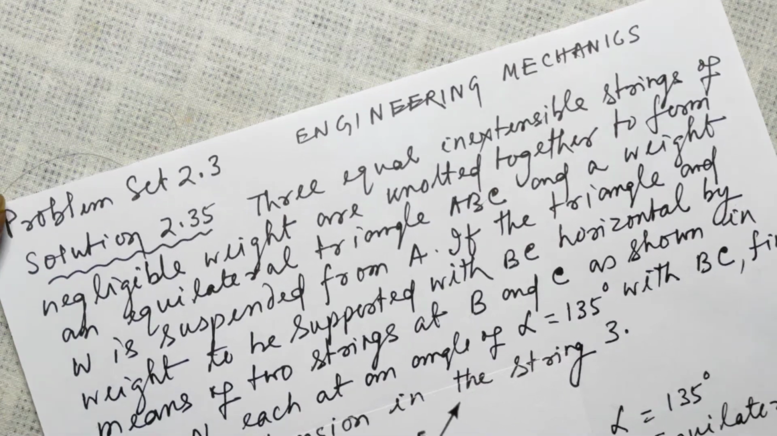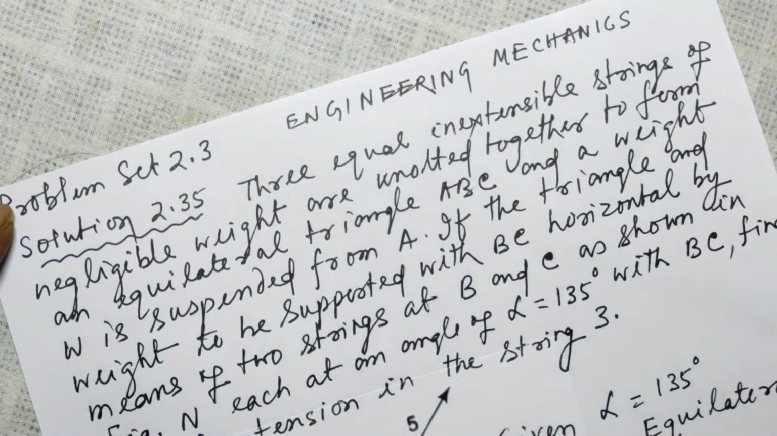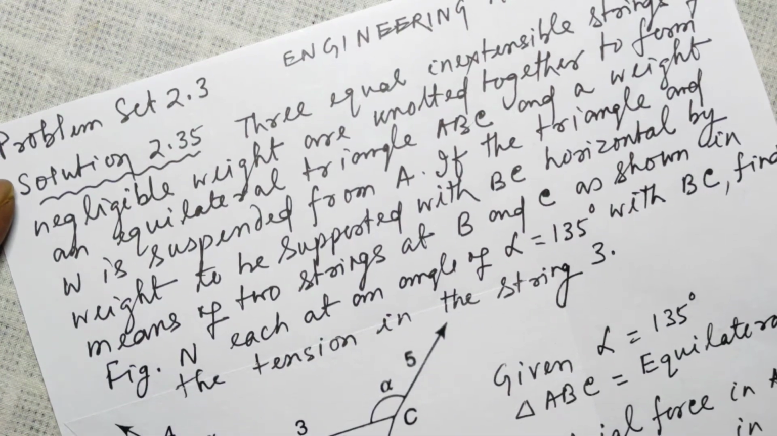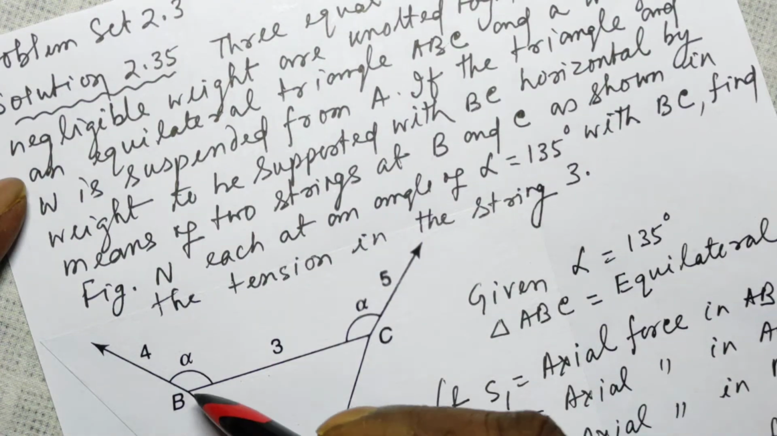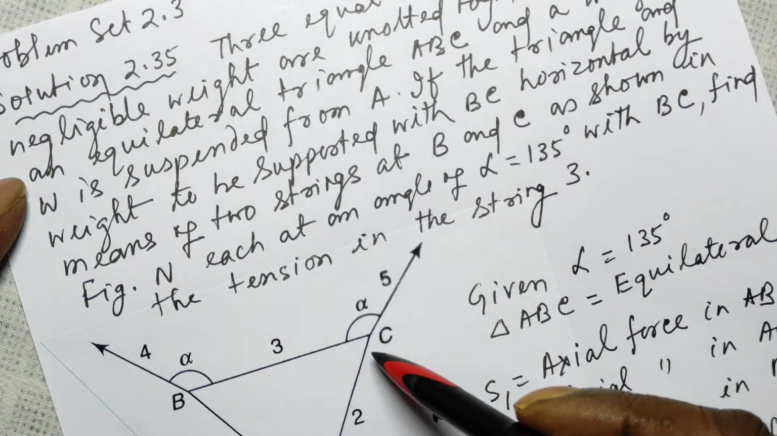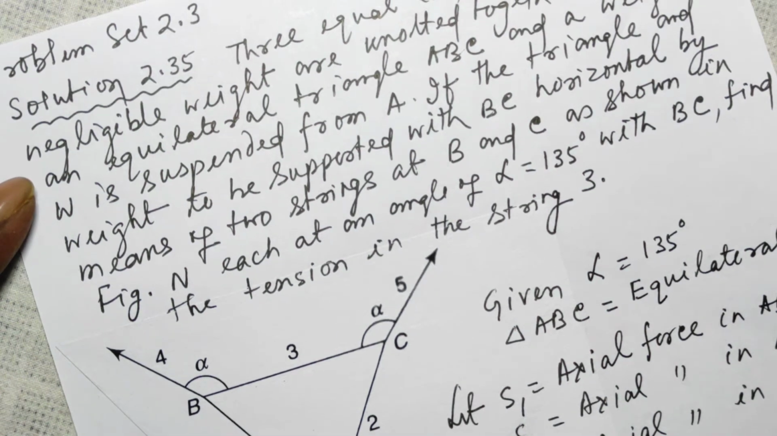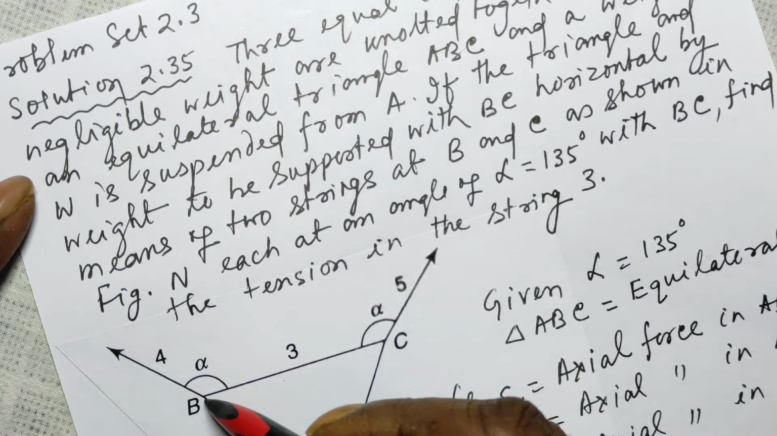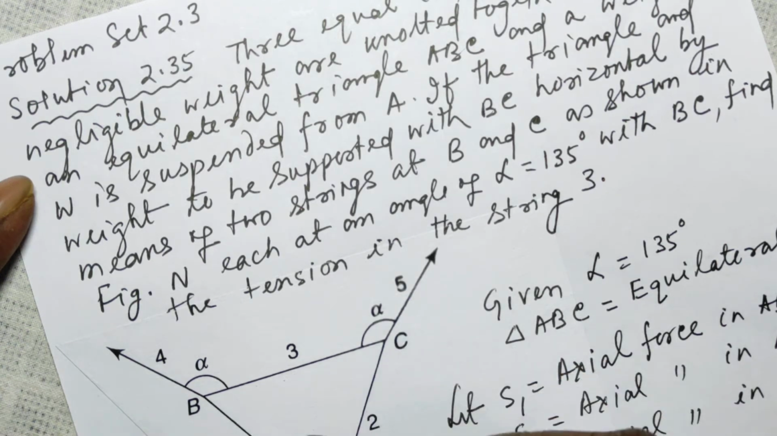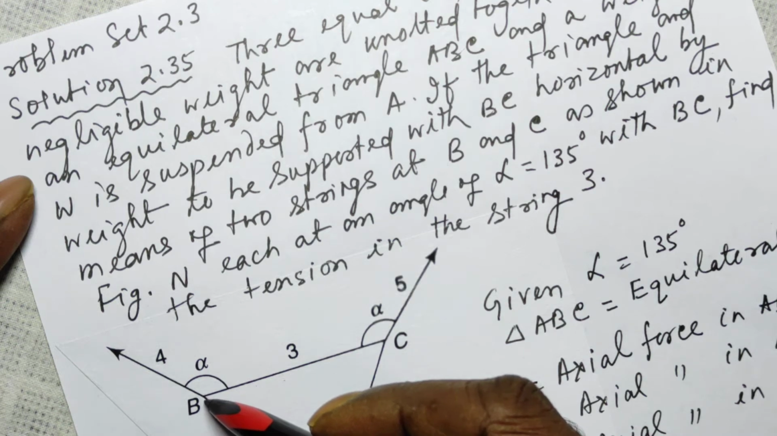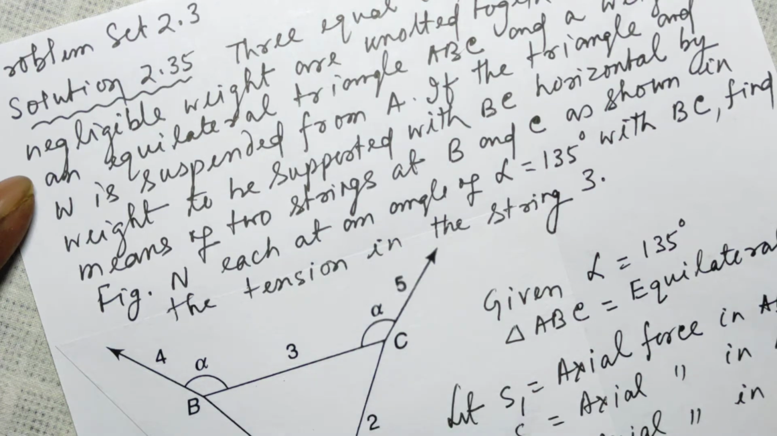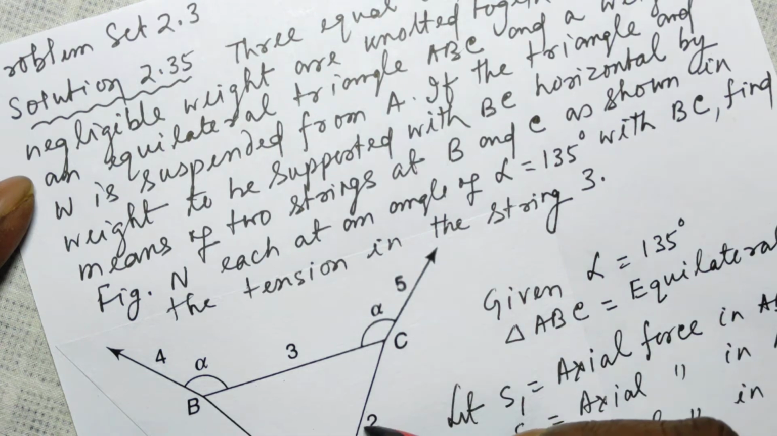The statement goes like this: three equal inextensible strings of negligible weight. AB is a string, BC is a string, and AC is a string. The weights are negligible, which means we will not consider their weight from their center of mass. We will not consider the weight of BC from this point downward. We'll also not consider the weight of AB from the center of mass downward, and we shall also not consider the weight of the string AC.